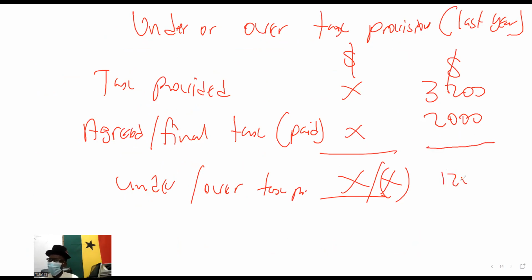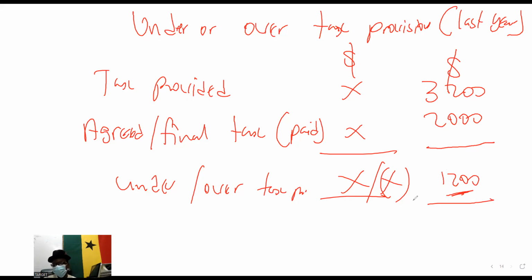Then we have over-provided by 1,200. It means last year's tax, we provided much more by 1,200. So this year, wouldn't it be a credit for us? Of course, it will be a credit for us.